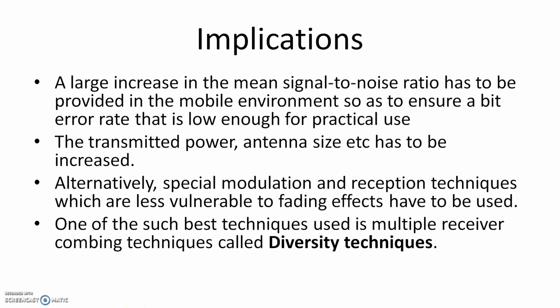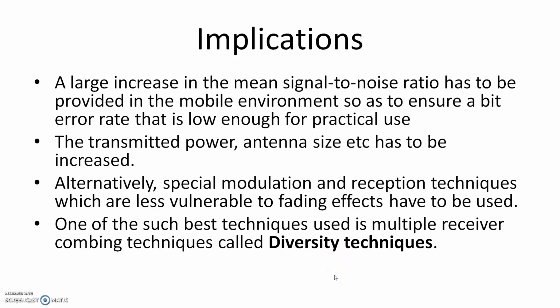Alternatively, spatial modulation and reception techniques which are less vulnerable to fading effects have to be used. And one such spatial reception technique is the diversity technique that we have learned. There we are using multiple receiver combining techniques called diversity techniques. Because of the fading, we get multiple paths, and we are utilizing them to achieve better reception.